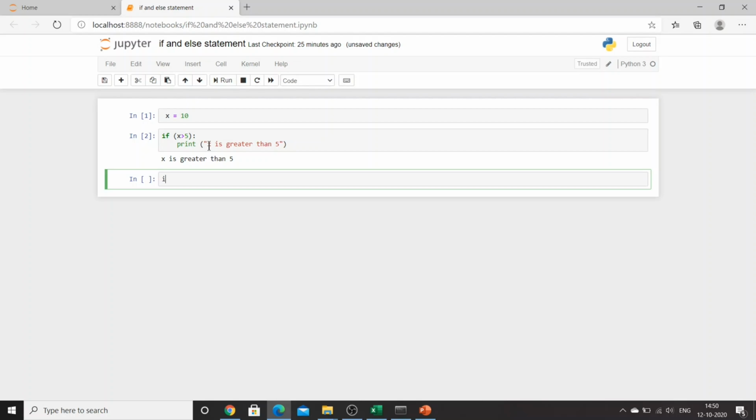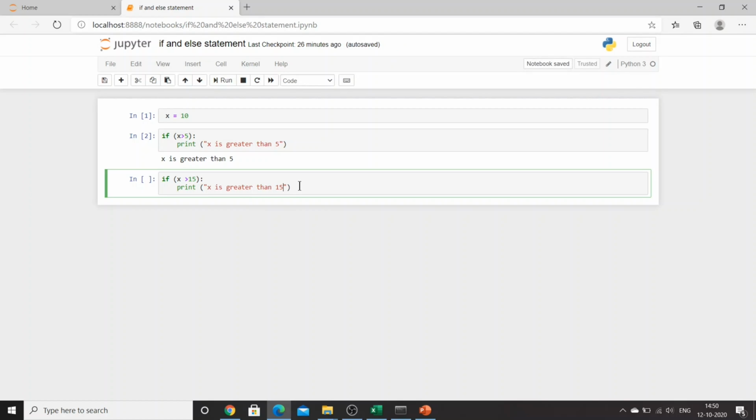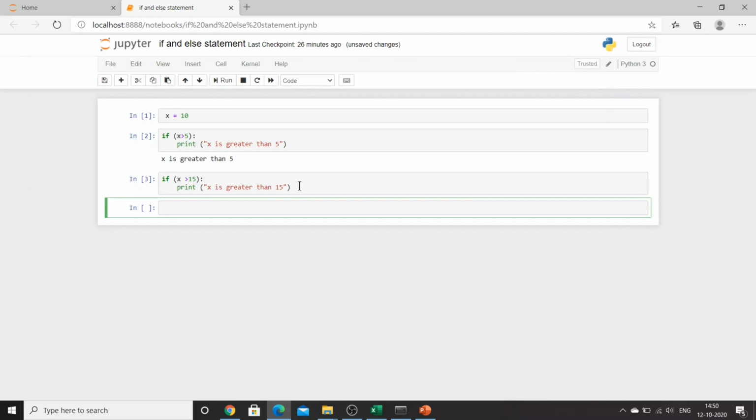Let's try another situation. If I'll say if x is greater than 15, print "x is greater than 15". Now what I'll do, I'll just press shift plus enter and see the result. Now can you see we didn't get any result in this case? Why didn't we get any result?